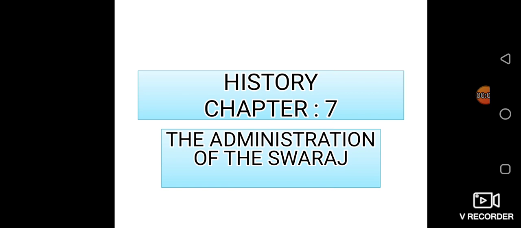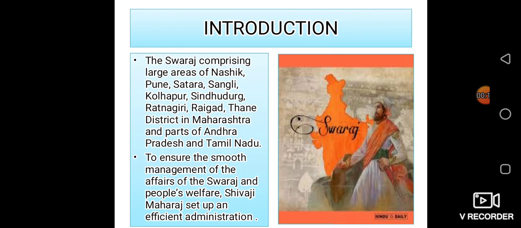Today I am going to teach you History Chapter 7, that is the administration of the Swaraj. Now let us start with the introduction. The Swaraj comprised large areas of Nasik, Pune, Satara, Sangli, Kolhapur, Sindhudurg, Ratnagiri, Raigad, Thane district in Maharashtra and part of Andhra Pradesh and Tamil Nadu.